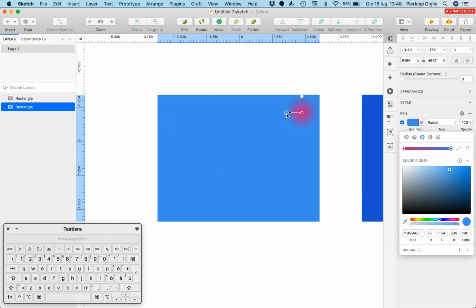So basically it's going to work inside a specific radius, which we can change from here. And if we click on this other button, which is not with the connected line, we can see that we can change the shape. So if we want to make it more of a stretched ellipse, we can totally do that directly from here. Now another gradient that we can do is the angular.